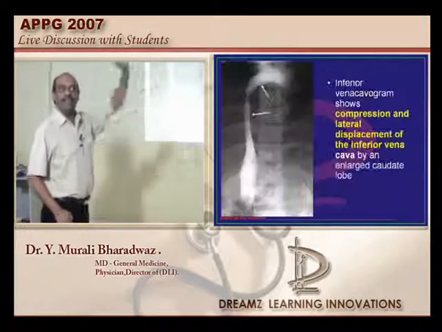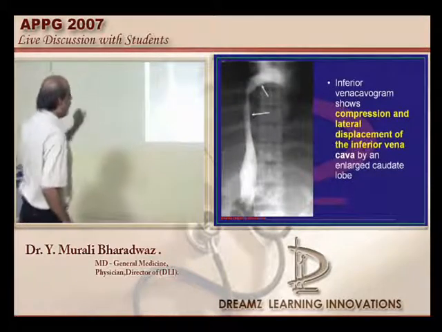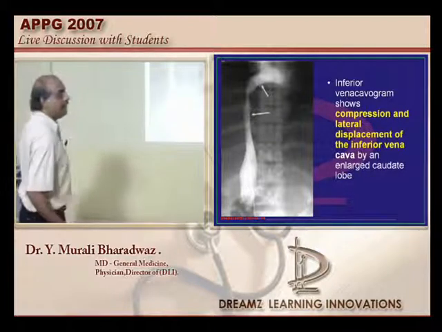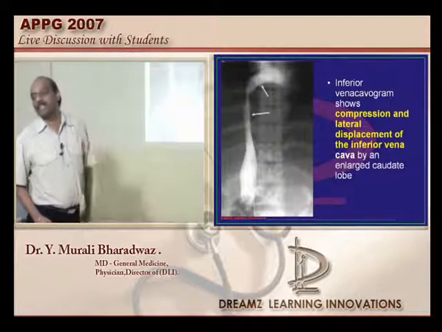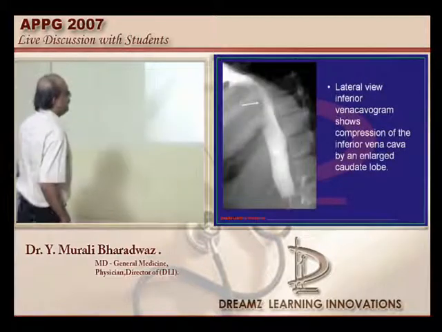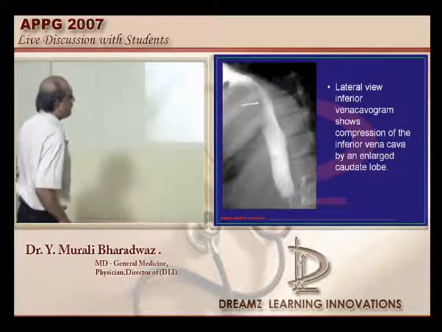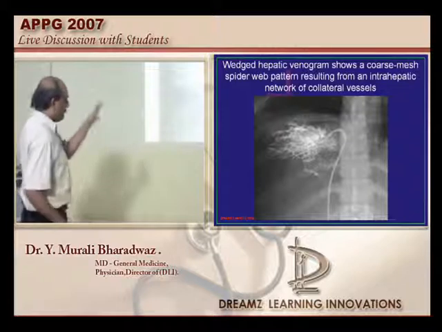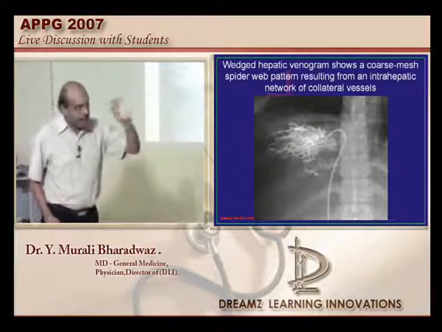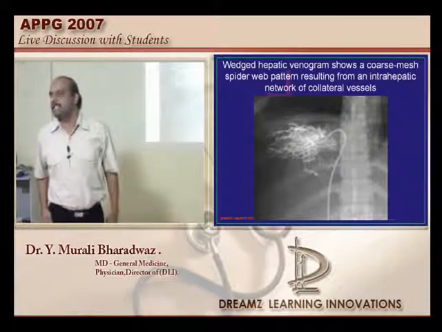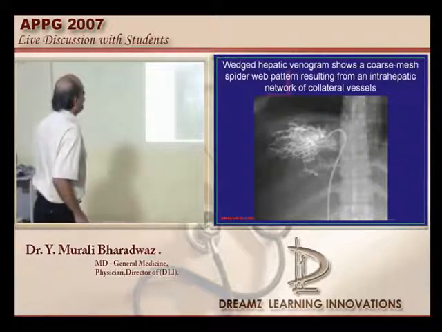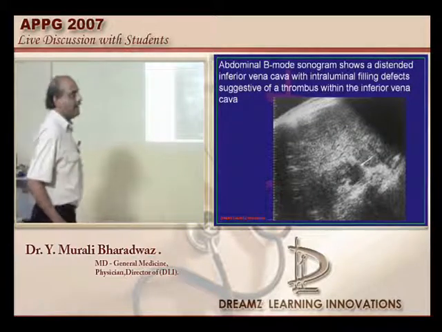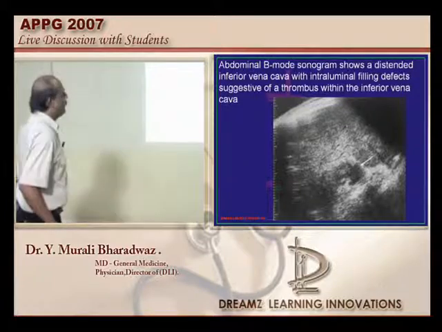So if you do an inferior venogram, doctor, you can see the compression and the lateral displacement of the inferior vena cava. Why? Because typically the caudate lobe of the liver becomes selectively enlarged in Budd-Chiari syndrome. Similarly, the venocavogram will also show the compression of the inferior vena cava. And there is a typical appearance called the spider web pattern, which is seen because of extreme collaterals which develop because of the hepatic vein thrombosis in Budd-Chiari syndrome, which can also be depicted by the venogram. And there is a typical intraluminal filling defect because of the thrombus, is what needs to be remembered.